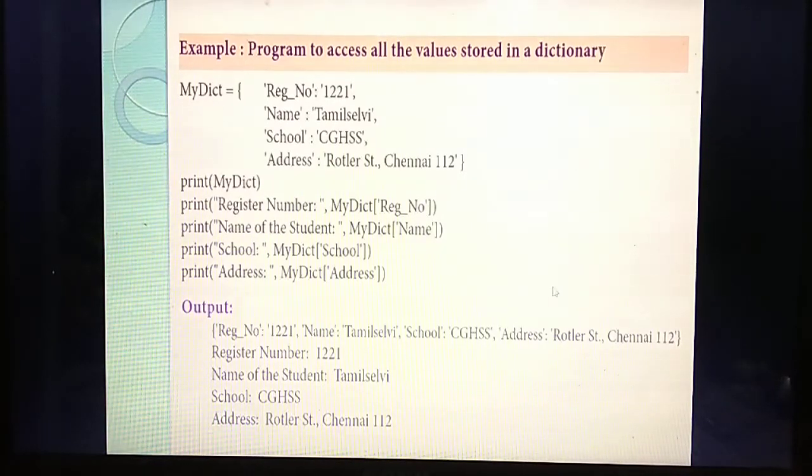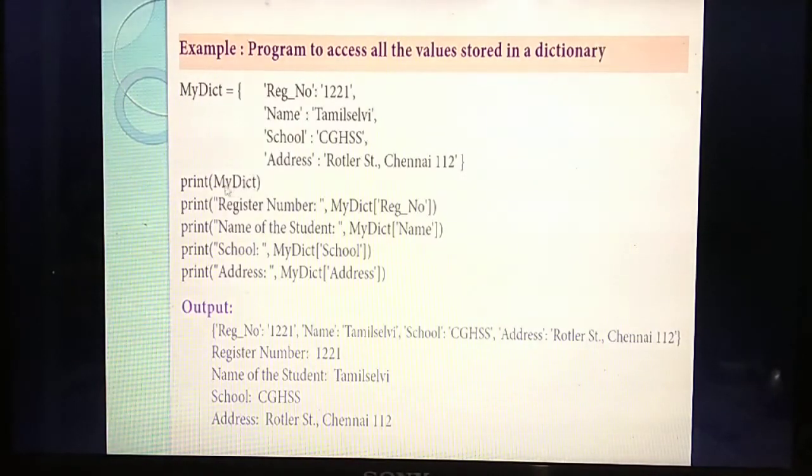So the print statement is used to access all the elements mentioned, in the same line. But if you need to access the elements line by line, or a particular element, see what's the first line? Register number. First you are accessing register number. Then the second one. If you give only one line, only register number alone will display. Then the second line means the second element. But here they are giving all the things, and all the things are displayed in an ordered manner, each in its own line.